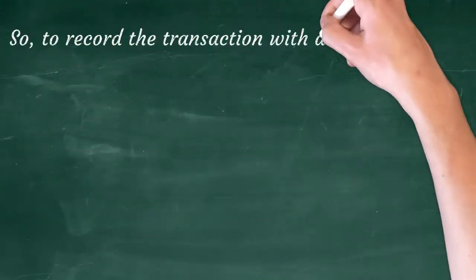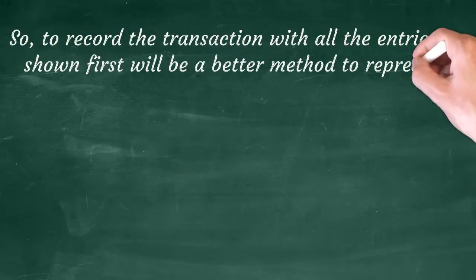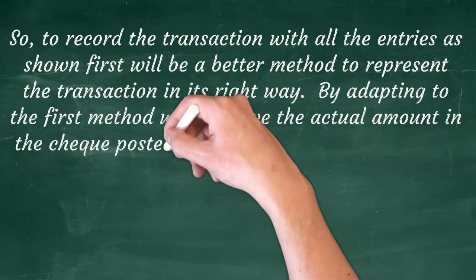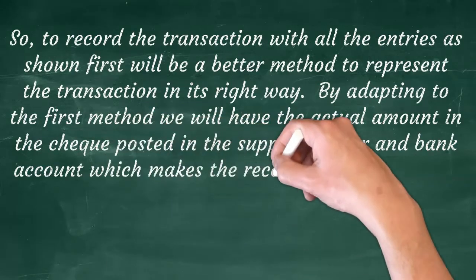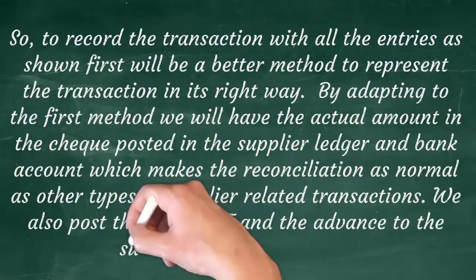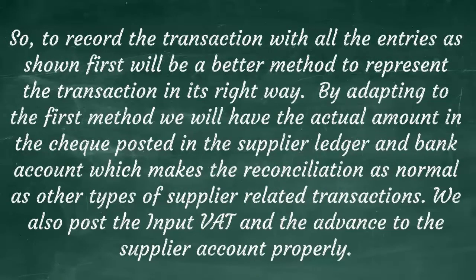So, recording the transactions with all the entries as shown first will be a better method to represent the transaction in its right way. By adopting the first method, we will have the actual amount in the check posted to the supplier ledger and the bank account, which makes the reconciliation as normal as other types of supplier related transactions. We also post the input VAT and the advance to supplier account properly.